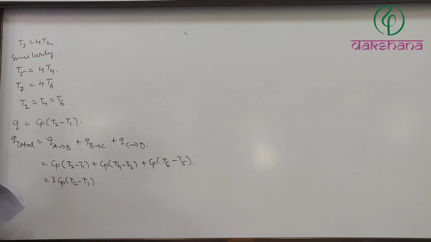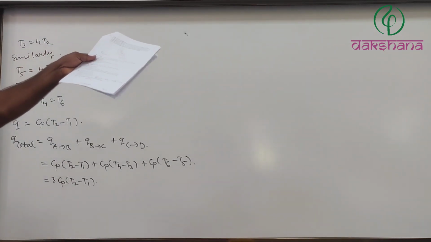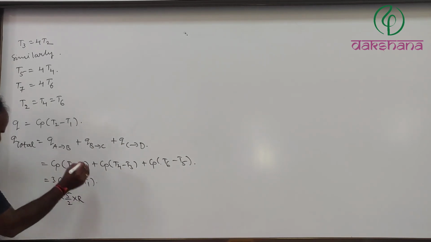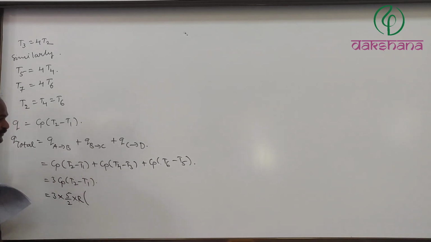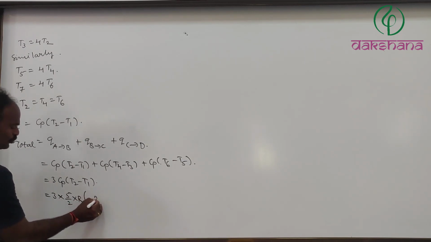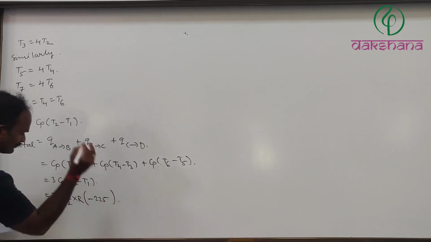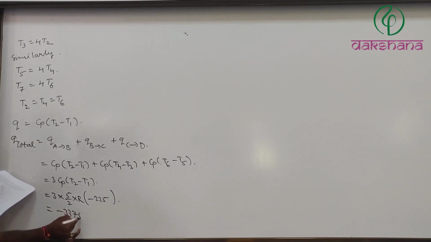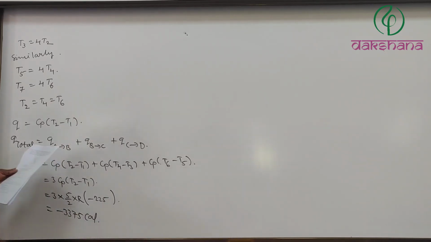As we know the T2 temperature, what is that T2 temperature? Yeah, 75, and it is going to be 300. 3 into Cp value, we know. What is that Cp value? 5 by 2 into R, that we know, and this is going to be minus 225. Now you will get the answer. Absolutely it is going to be minus 3375 calorie.